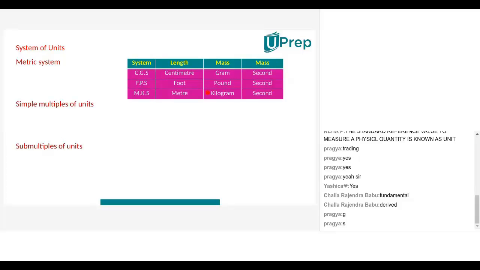In Britain, length is measured with a foot, mass is measured with a pound, time is measured with what, Nana? Second. And now again join all the first letters of the units. F, P, S. And this system will be called which system, Nana? FPS system, or it will be called what? British system also. British system or FPS system we call.